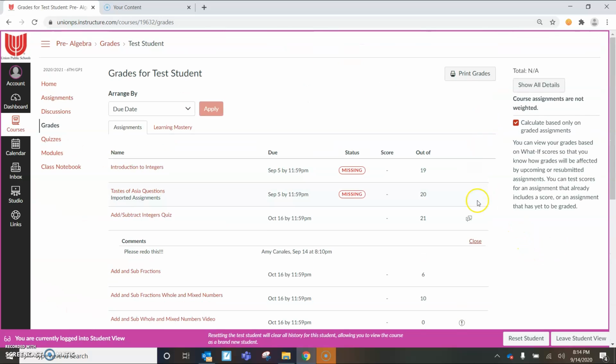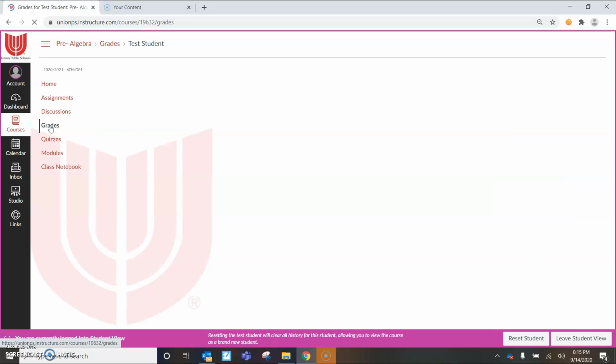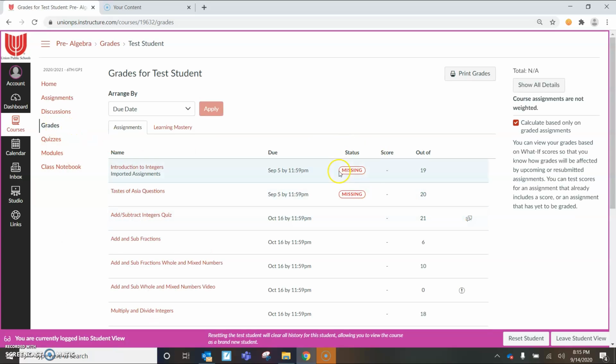Now, none of my other ones have anything. Sometimes I put comments and sometimes I don't. So you just need to go in there and check every day. Check your inbox and check your grades. So I'm going to do that again to show you how to do it. You're going to go to grades over here, and then you look at your grades. Oh, I need to do these. They're missing. And you click on your comments if you have any.